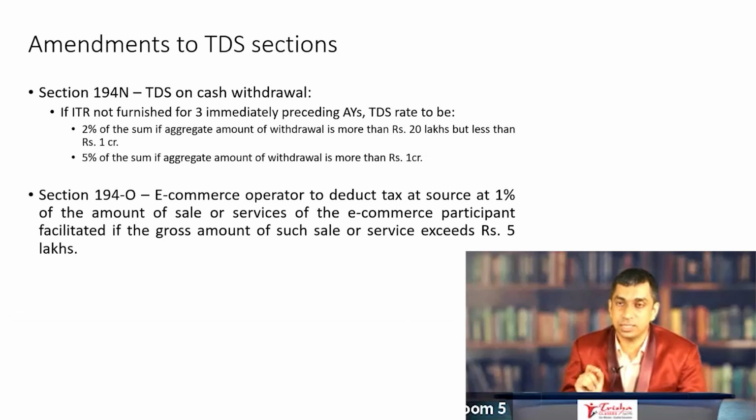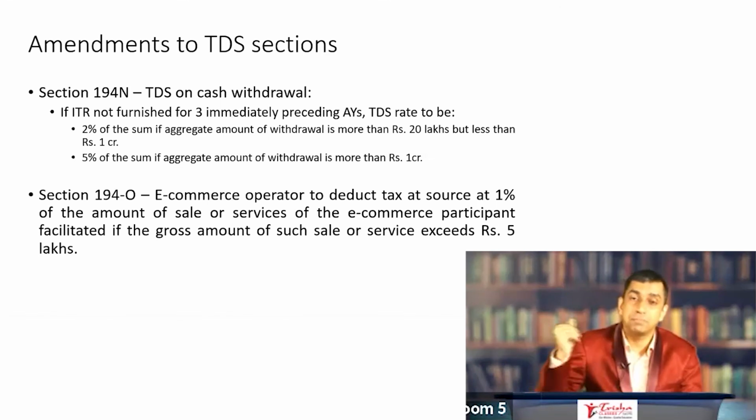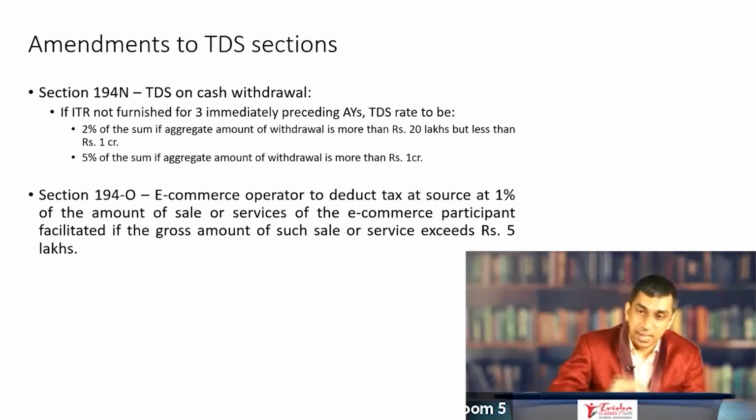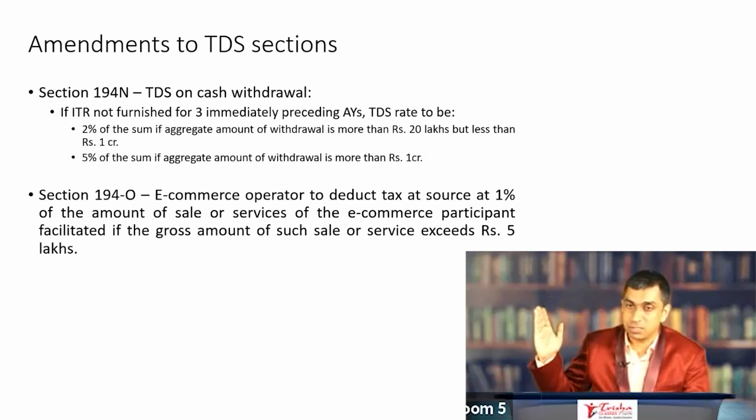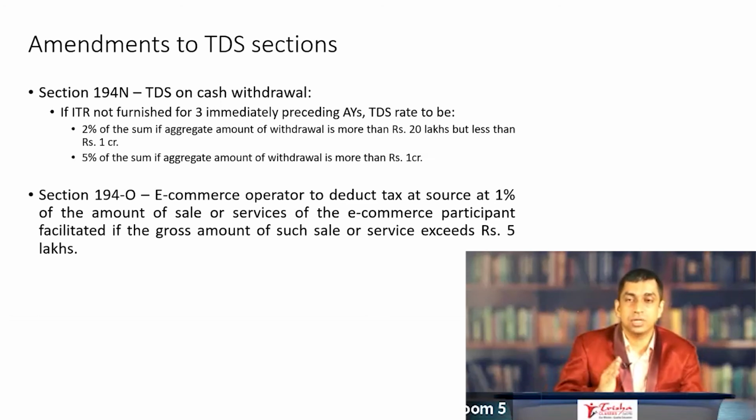194O is once again a new section that is applicable. Once again, it may not be important at the immediate level. It is applicable to an e-commerce operator who is selling goods or services of an e-commerce participant. While paying to the e-commerce participant, the operator is supposed to deduct tax at source at 1%, provided the sale of goods or services exceeds 5 lakh. Very simply, a very simple model.